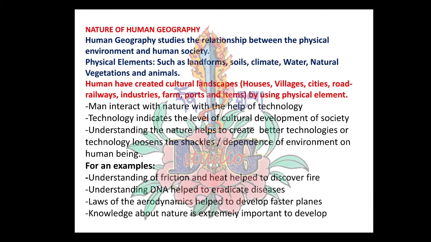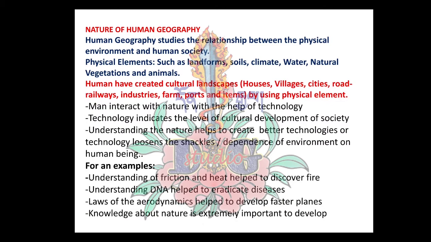In order to study the relationship between nature and human society, first we need to know the physical elements that support human beings on this planet. Physical elements such as landforms, soil, climate, water, natural vegetation, and animals. These are the main physical elements that support us in order to survive on this planet.